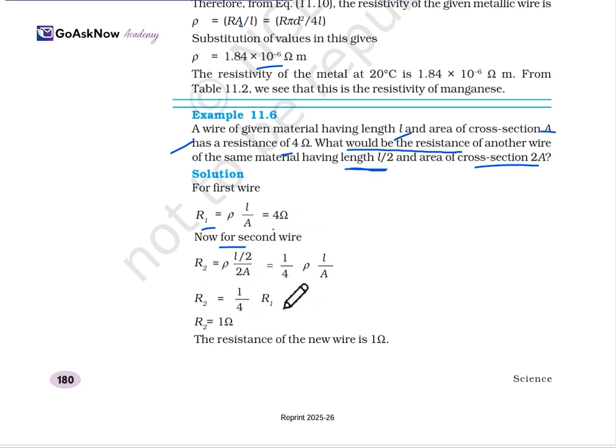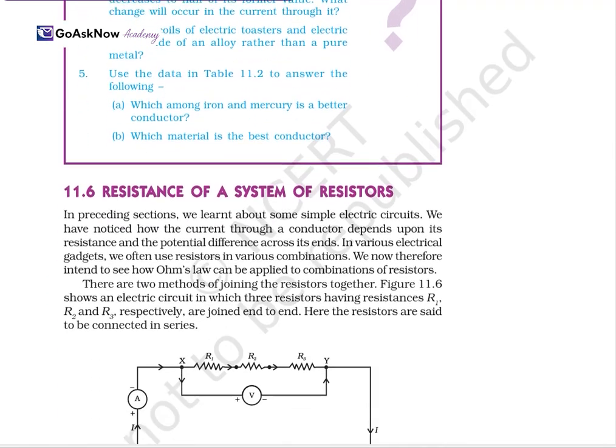So R2 is equal to 1 upon 4 of R1, so R2 will be equal to 1 ohm. The resistance of the new wire will be 1 ohm. So this is the value of resistance for the new wire.